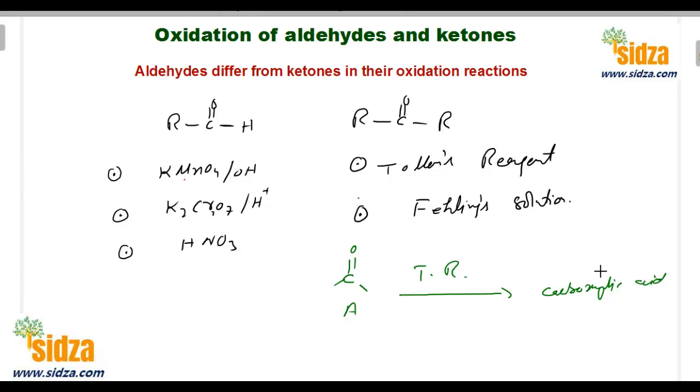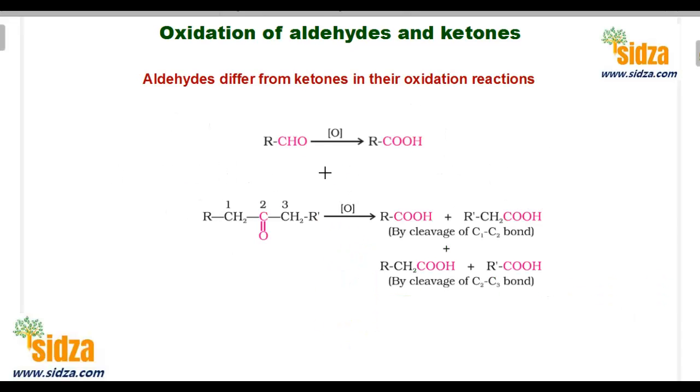But the question is what it is. Is it an aldehyde or a ketone? As we know, weak oxidizing agents can only oxidize aldehydes, not ketones. So that means this compound A, containing the carbonyl group, is not a ketone, it's an aldehyde, because Tollens' reagent is a weak oxidizing agent and can only oxidize aldehydes. That's why it can oxidize compound A into the carboxylic acid.